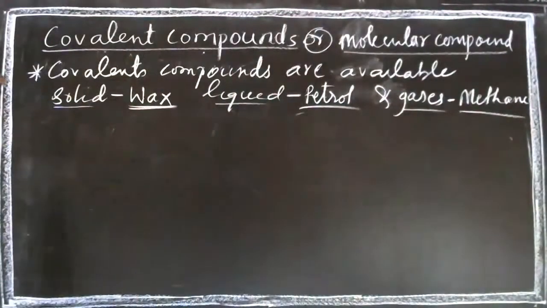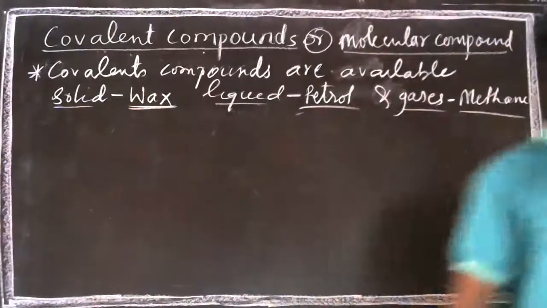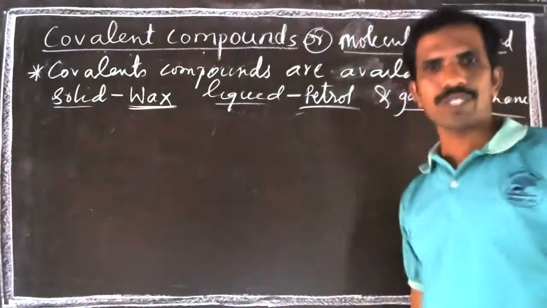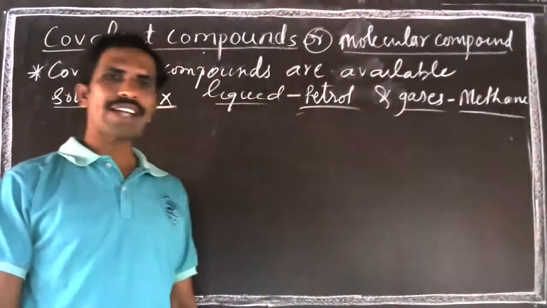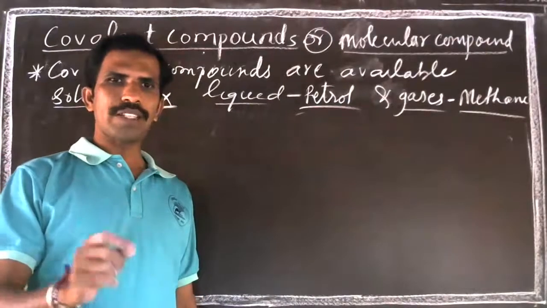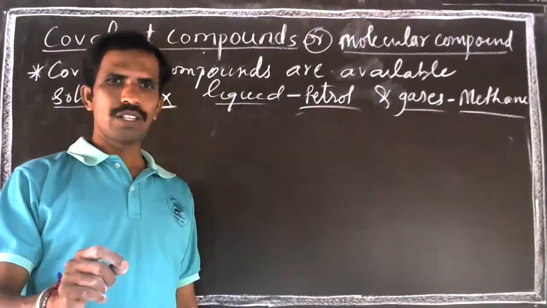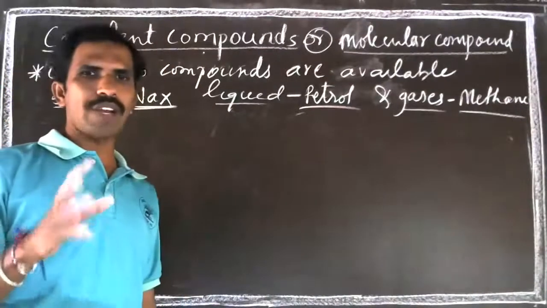Why? The reason is the force of attraction between the atoms of covalent compounds. The atoms present in covalent compounds usually have a weak force of attraction.